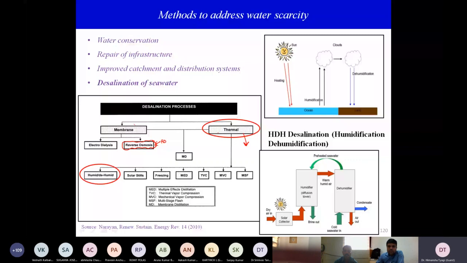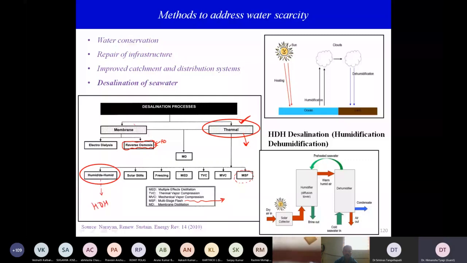And if you look at Saudi Arabia, UAE, most of them have installed the thermal process. And within the thermal process, the most common one, which has actually been used for the last 20, 30 years, is MSF, which is shown over here, multi-stage flash. But in our group, we are looking at the newer technology, which is HDH, short for humidification and dehumidification.